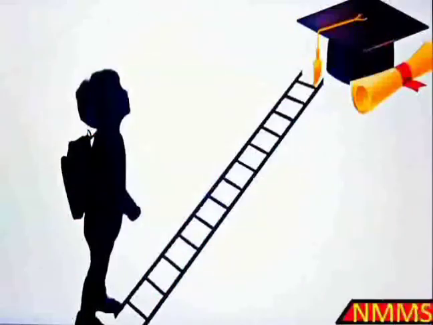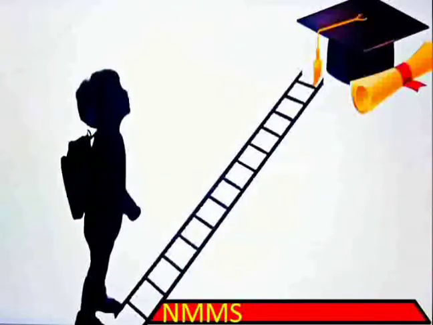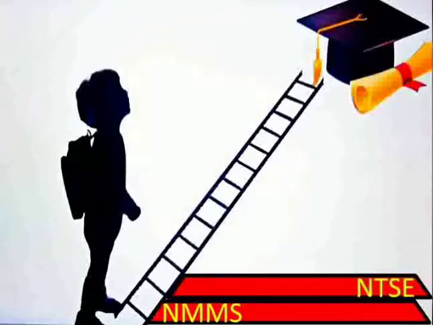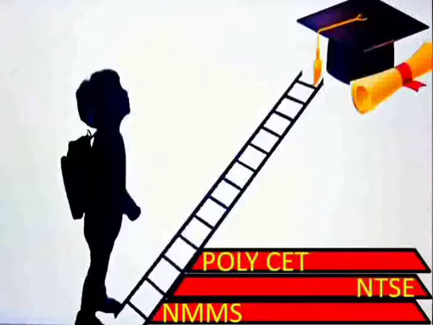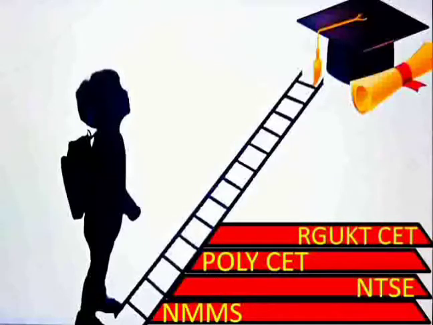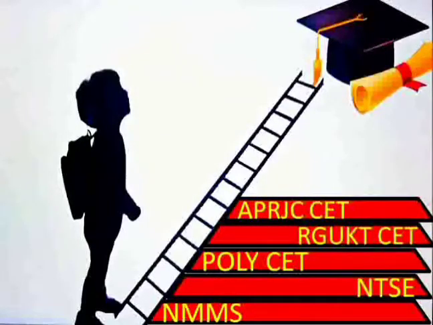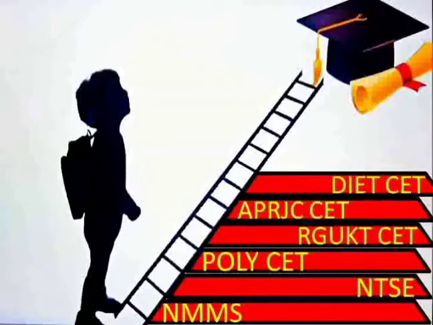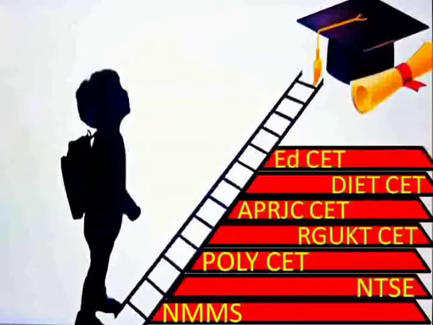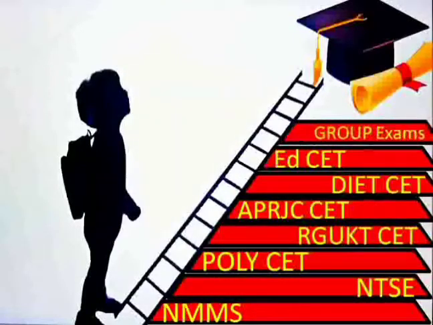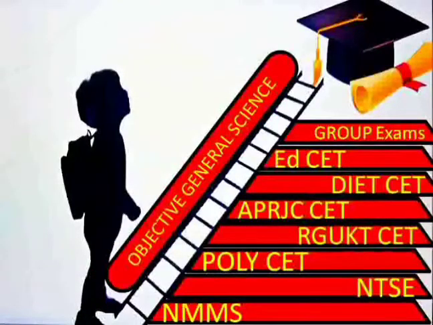Dear students, to crack National Merit Scholarship Test in 8th class, or to crack National Talent Search Exam in 10th class, or to crack PolySet to get seat into Polytechnic College after 10th class, or to crack RGUKT set to get seat into IIIT colleges after 10th class, or to crack APRJC set to get seat into APRJC colleges after 10th class, or to crack DIET set to get seat into DED colleges after intermediate, or to crack EdSet to get seat into BEd colleges in sciences after degree, or to crack group exams or any other competitive exams, you need to get grip over objective general science and objective biology.